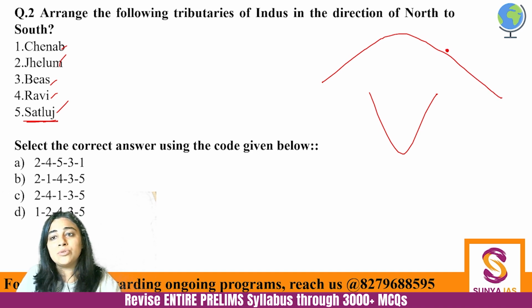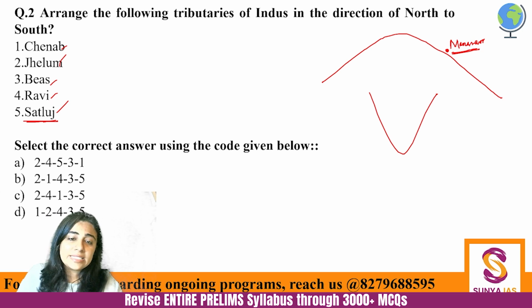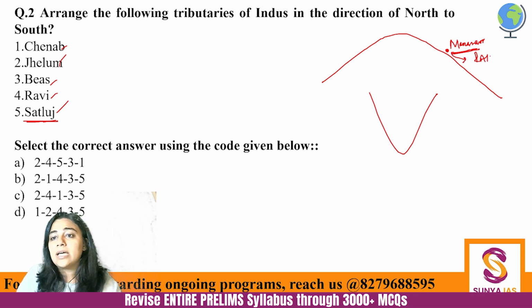This is the Mansarovar Lake, and this is where the Indus River is basically starting. And the Satluj is starting nearby from Rakastal. राकसताल और राक्षसतल कैसे भी बोल सकते हैं, but they are originating very nearby.